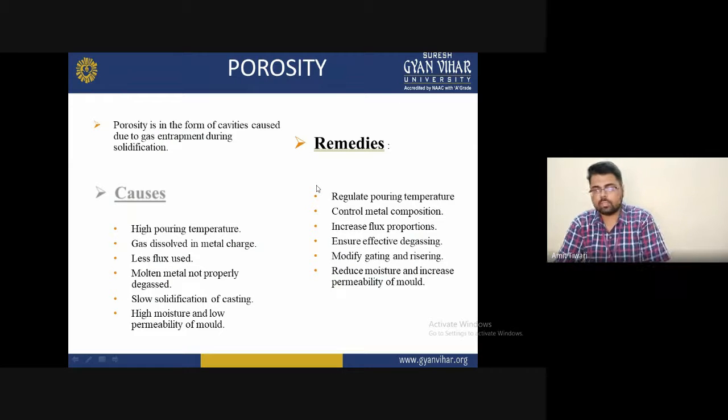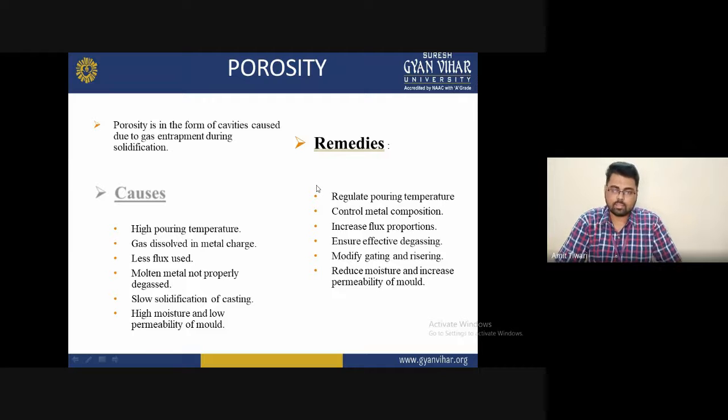Another one is porosity. Porosity is in the form of a cavity and is caused due to gas entrapment during solidification. What is porosity? Porosity is in the form of cavities caused due to gas entrapment during the solidification.